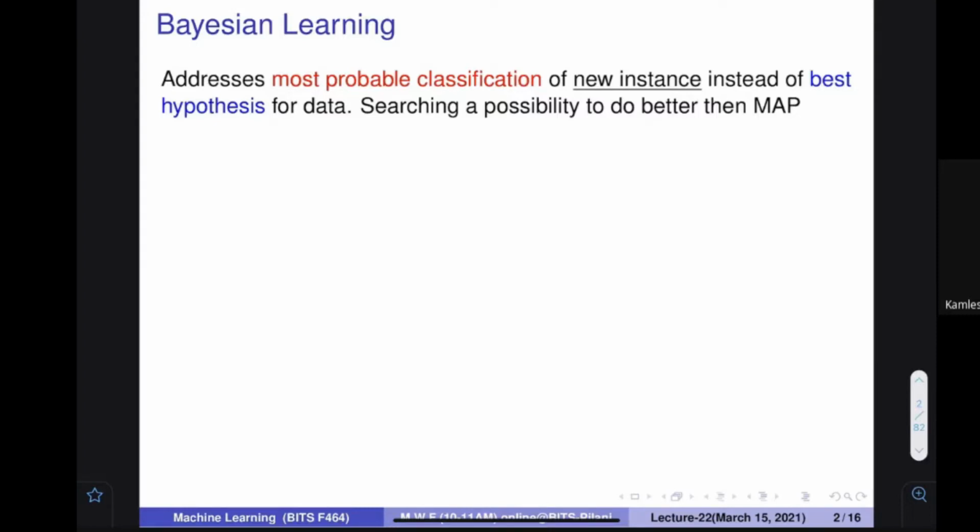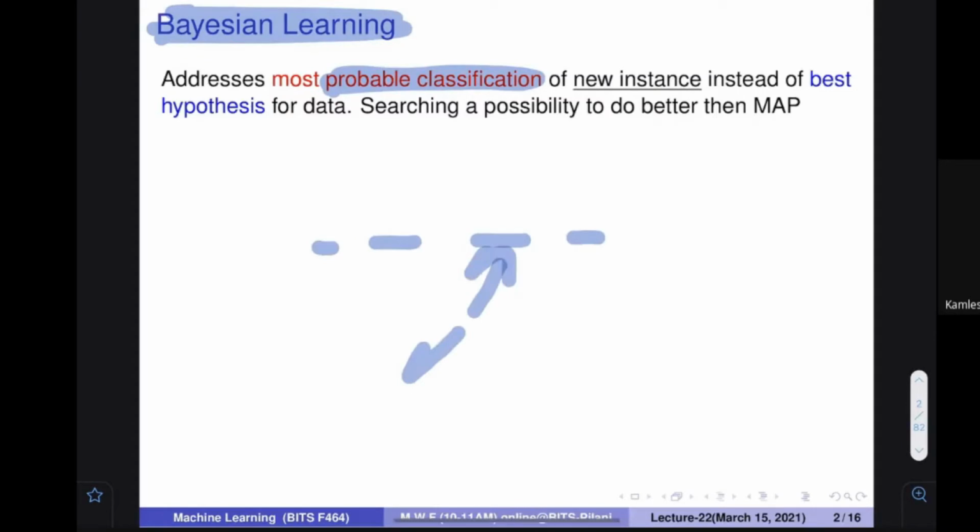So let us talk about Bayesian learning. You know what Bayesian learning is. Here you focus on the probability of classification, not the probability of the hypothesis. Earlier you were thinking that given a lot of hypotheses, which hypothesis is the best hypothesis, but in Bayesian learning, we focus on what is the right classification probability of that particular item. And using that, we can tell what the classification of a particular item is.